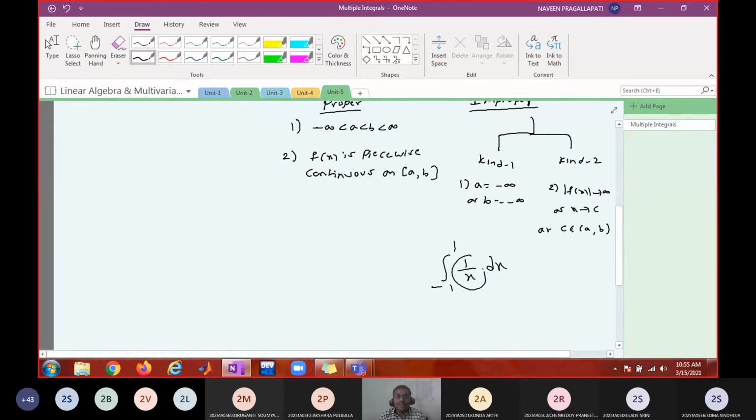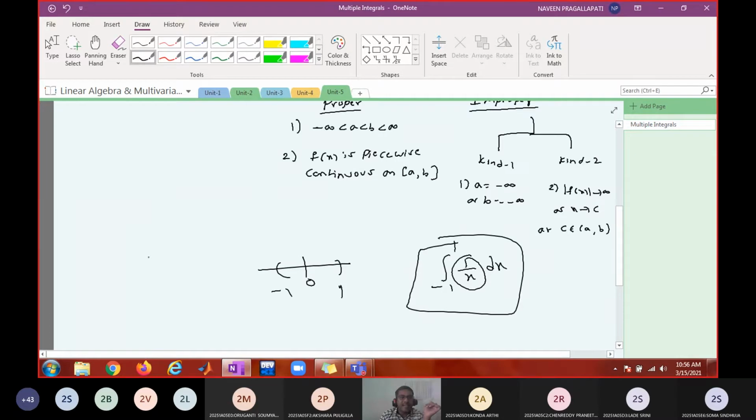What about 1 by x? Modulus of 1 by x tends to infinity as x tends to 0. Where is that 0? 0 is in between minus 1 to 1. Though it looks like a proper integral, this is actually an improper integral. So just by looking at finite limits, don't think that it is a proper integral. The function must have a finite value. It is going to infinity, therefore it is an improper integral of type 2.